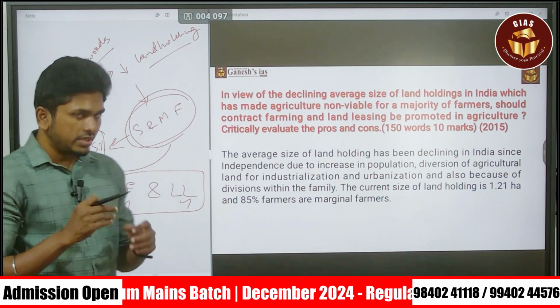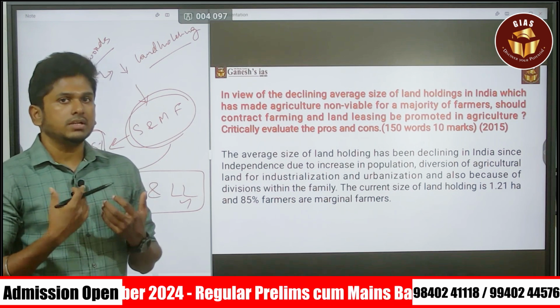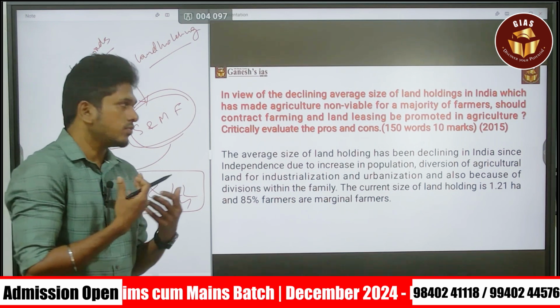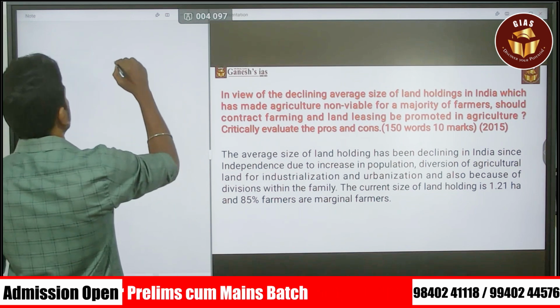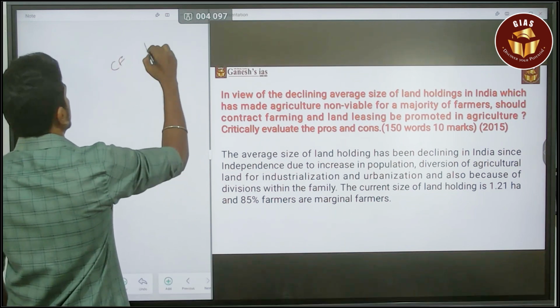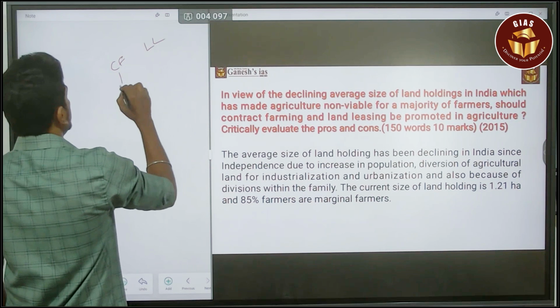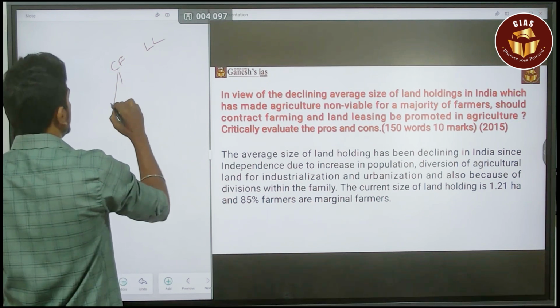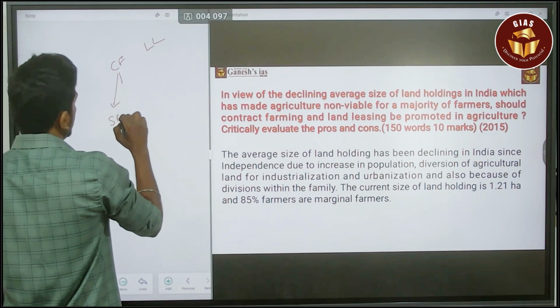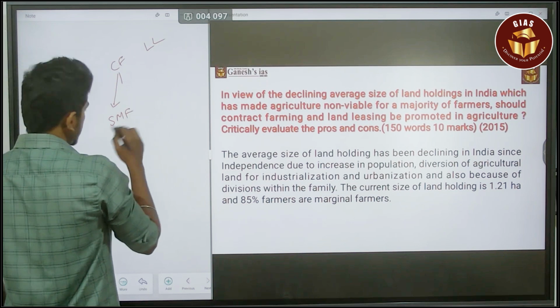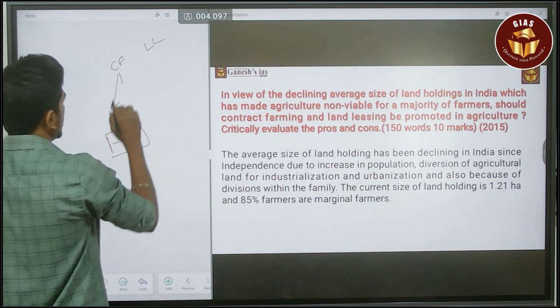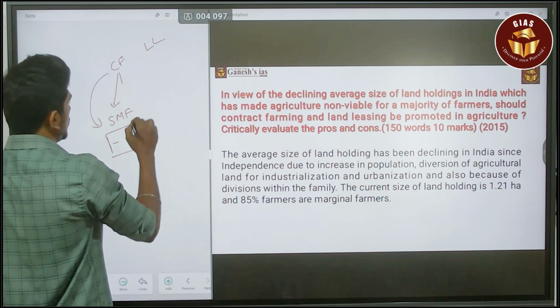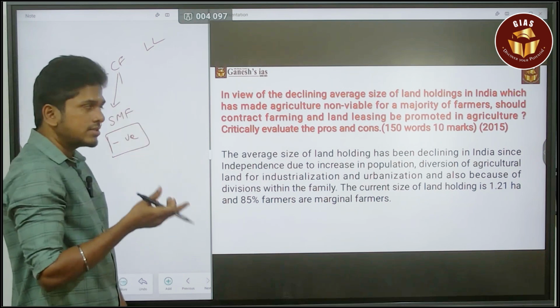So the question contains a lot of keywords and it is asking a lot of questions related to those keywords. So you have to address what is contract farming, what is land leasing, and also how it is going to help the small and marginal farmer, and at the same time you have to say about the negatives. How this contract farming is going to affect the small and marginal farmer in a negative manner. That is also what you have to say.